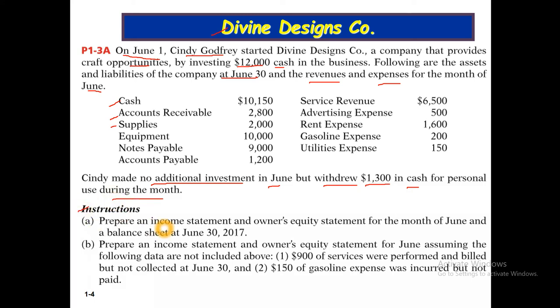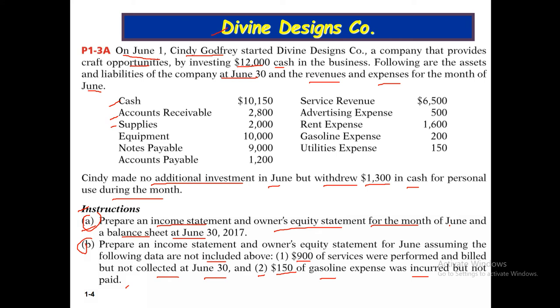Instructions: A. Prepare an income statement, an owner's equity statement for the month of June, and a balance sheet at June 30. This is instruction A. And instruction B: prepare an income statement and owner's equity statement for June, assuming the following data are not included above. One, $9,900 of services were performed and billed but not collected at June 30, and two, $150 of gasoline expense was incurred but not paid.